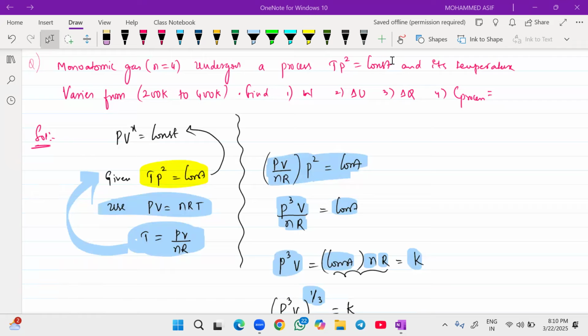Thermodynamics is an easy and scoring chapter, beta. That is the reason I started with thermodynamics. Please try to do today's PYQs, or else I'll also do them for you. That's not an issue. Tomorrow in the class, I'll try to do some standard questions of thermodynamics, highly expected models.